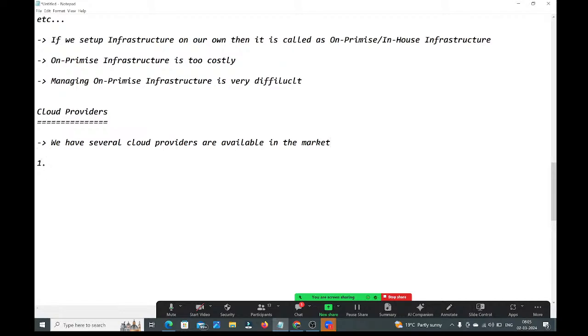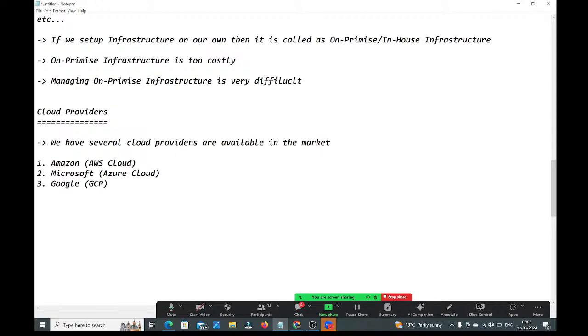One is the Amazon cloud provider, which we will call AWS cloud. Next, we have Microsoft. The Microsoft provider is available, and we will call it Azure cloud. And here we have Google, guys. Google is also providing the cloud, and we will call it GCP.